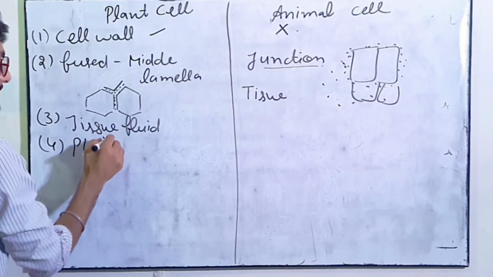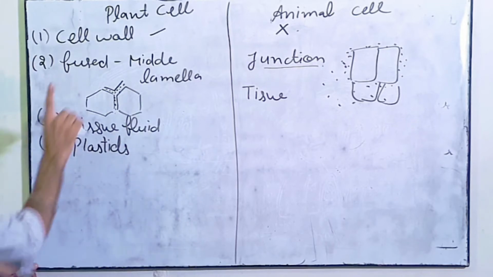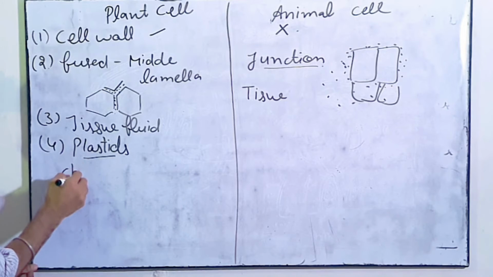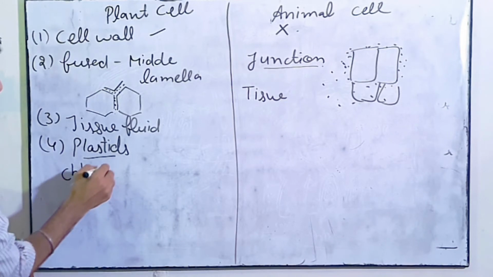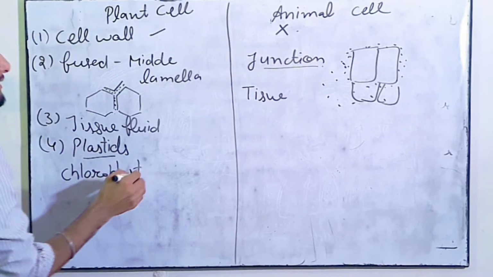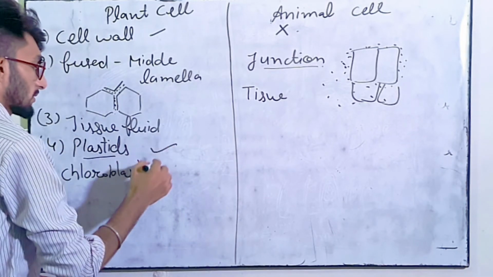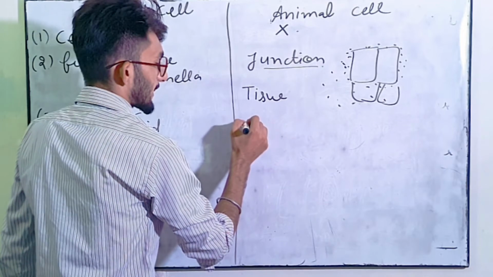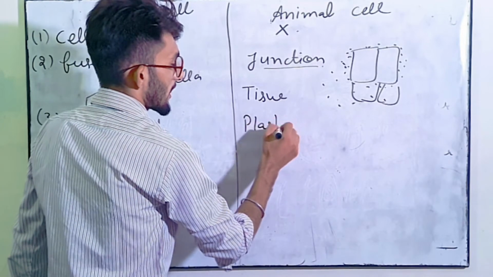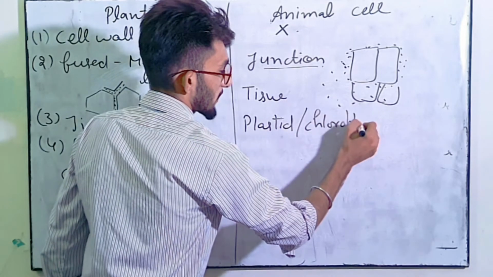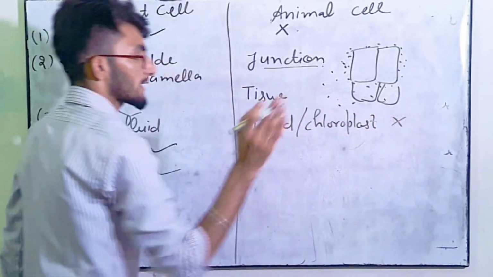Plastids are present in plant cell. Plastids are present, and then chloroplast is also present, because we know photosynthesis occurs in plant cell, but as you see in animal cell neither plastid nor chloroplast is present. कि उसमें ना तो chloroplast present है और ना ही plastid present है.